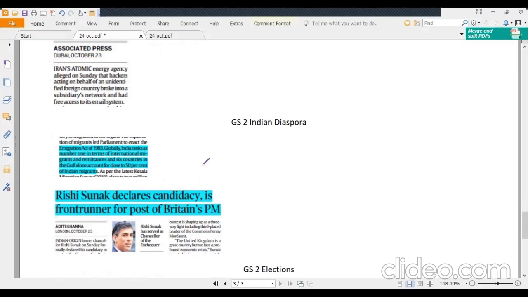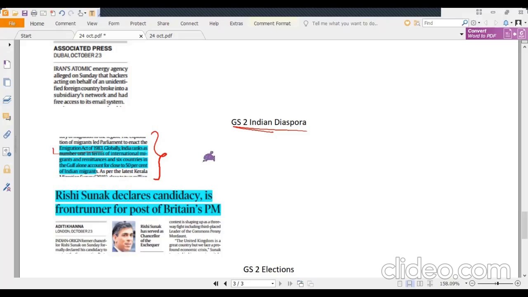And the next news item is related to Indian diaspora. So here also there is a data that currently Indian migrants are being governed under Immigration Act 1983, and further India ranks as number 1 in terms of international migrants and remittances, and Gulf alone accounts for close to 50% of Indian migrants.